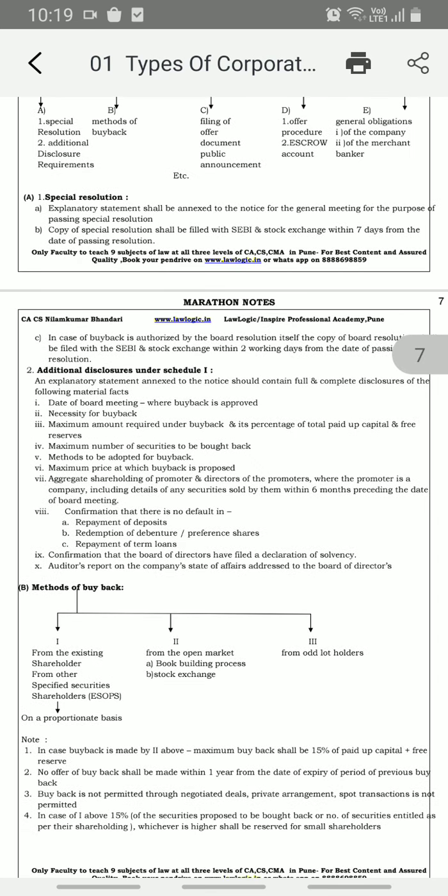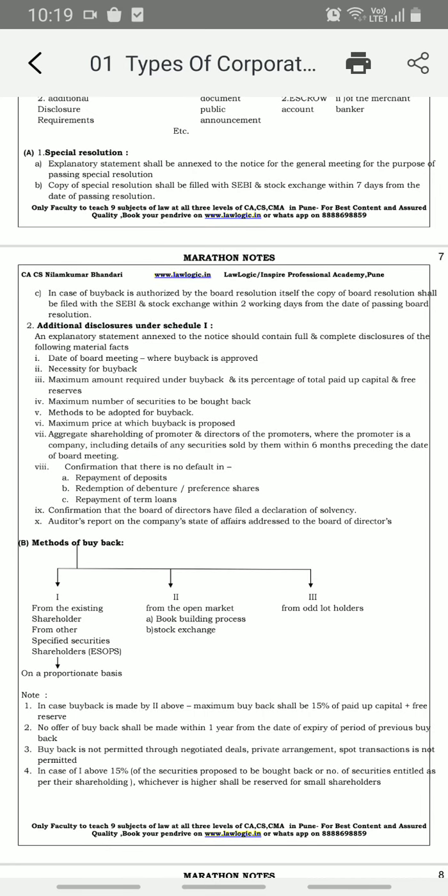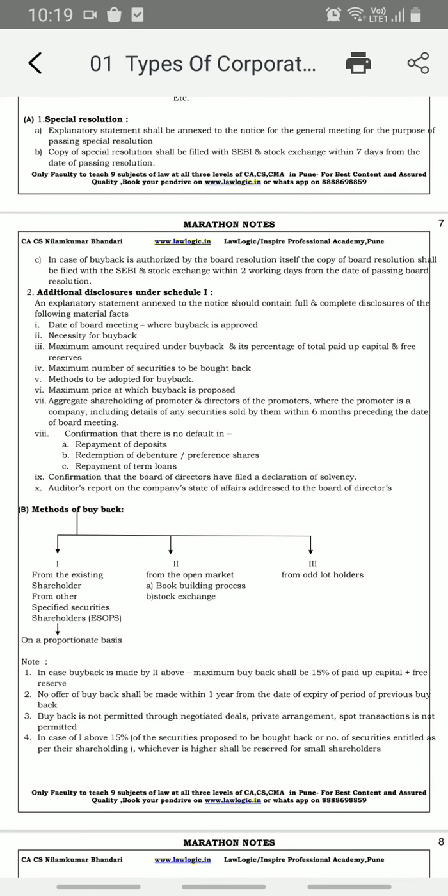Now in case a buyback is authorized by the BOD itself, the copy of the board resolution shall be filed with SEBI and stock exchange within 2 working days from the date of passing the board resolution. Means in case a buyback is authorized by the BOD itself, then the copy of the board resolution is to be filed with SEBI within 2 working days. In case of a special resolution, it has to be filed within 7 days, and in case of a BOD, it has to be filed within 2 working days basically. If there is a Sunday in between, then they are talking about 2 working days.